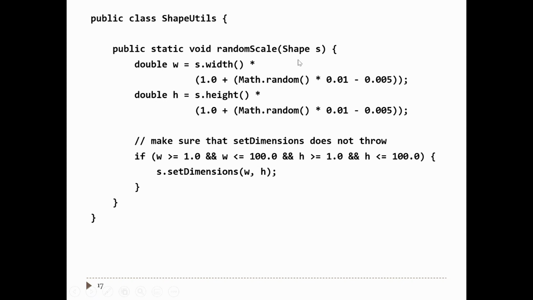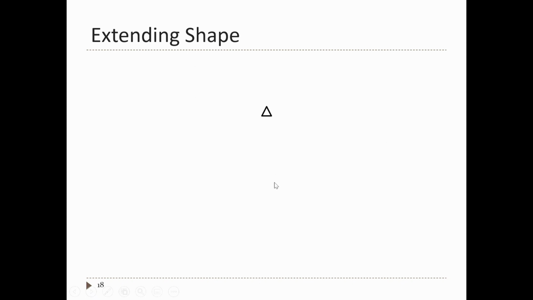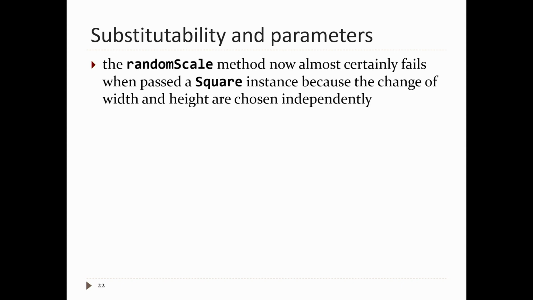So remember, when we call set dimensions, it's the runtime type of S that determines which version of set dimensions gets called. So if we pass it a square object, the runtime type of S is square. So it's the square version of set dimensions that gets called. And the square version does not accept the width and height that are different. So what have you done? You've managed to subclass a class, and you've broken someone else's code. That's what you just managed to do.